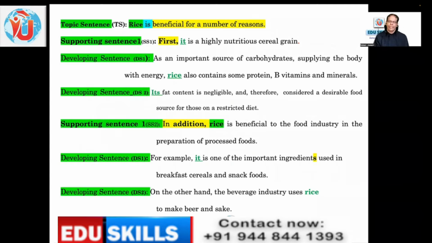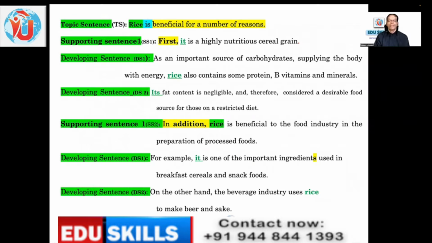When you connect sentences, there should be a transition signal, which should be very spontaneous and natural. It should not be just added for the sake of adding. And in addition, rice is beneficial to the food industry in the preparation of processed foods. So this in addition, rice is beneficial. Here it is said first, then instead of saying second, they said in addition. That's the beauty of the language.